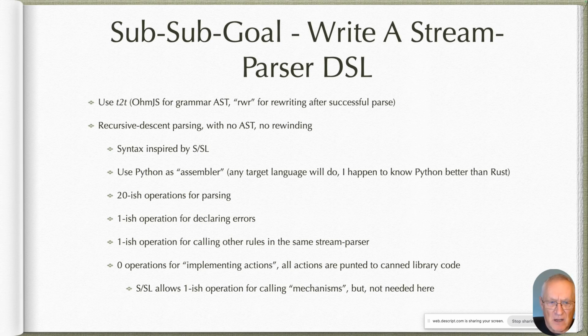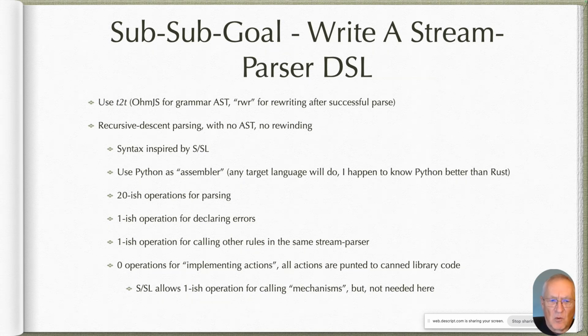I'm going to use Python as my assembler. Actually, any target language would do, but I happen to know Python better than I know Rust, so I'm just going to use Python to make my life easier. You can substitute whatever language you want in the stuff that follows. I believe there are about 20-ish operations to do the parsing part. There's about 1 operation for declaring errors as we go.